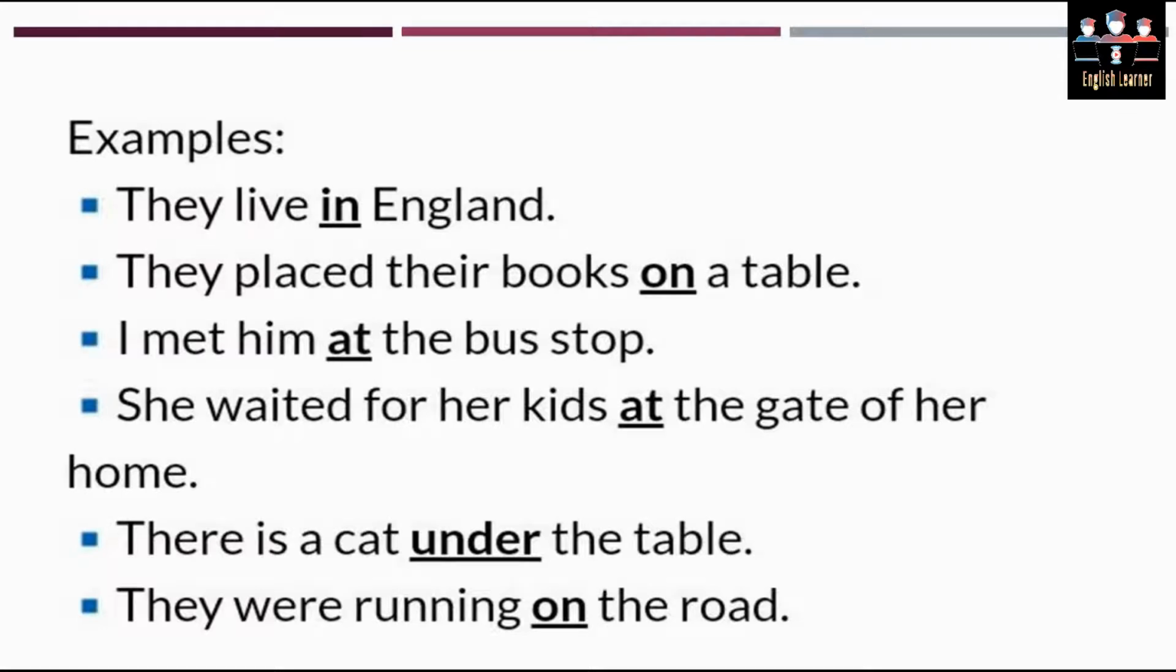Let's move towards its examples in sentences. They live in England. They placed their books on a table. I met him at the bus stop. She waited for her kids at the gate of her home. There is a cute cat under the table. They were running on the road. So these examples are all presenting the place. They are indicating the place with different functions. That's why they are called prepositions of place.